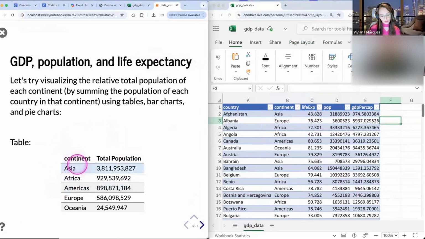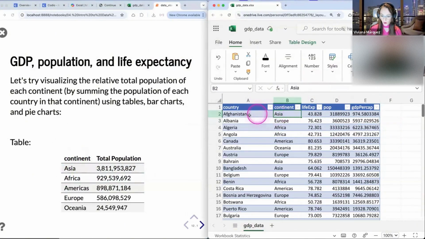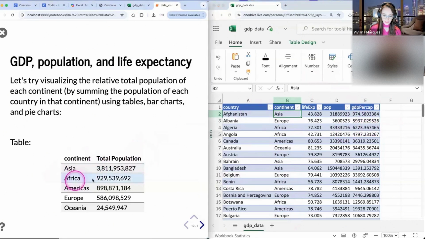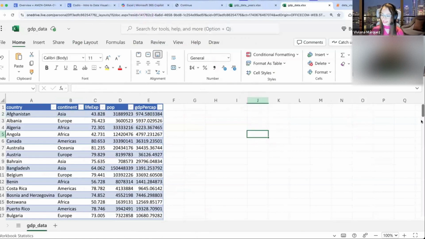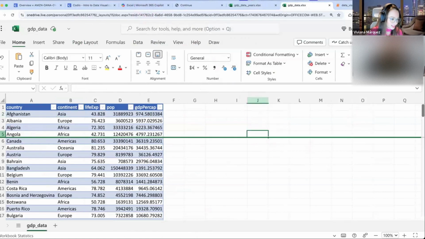Our goal is to recreate this smaller table that shows the total population per continent. You're going to add up all the Asian countries and get this number, add up all the African countries and get this number, and so on. We're going to be doing that with something that you maybe know already, which is the pivot table.